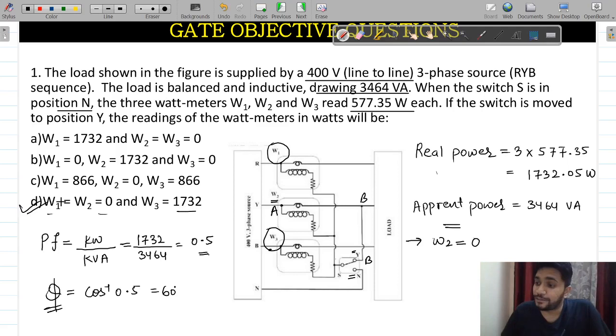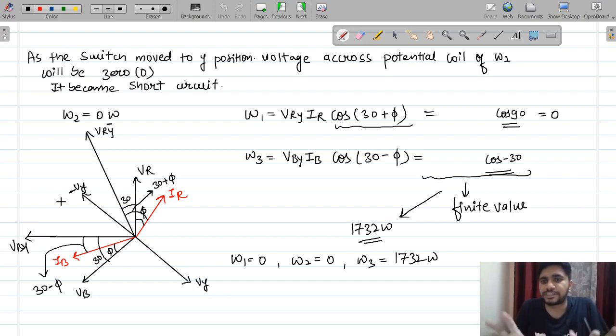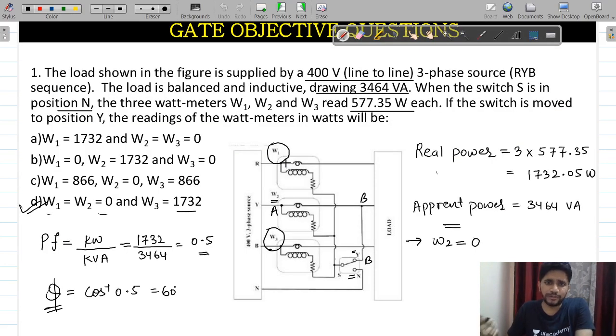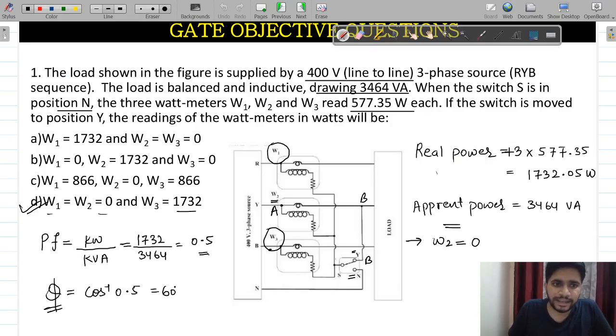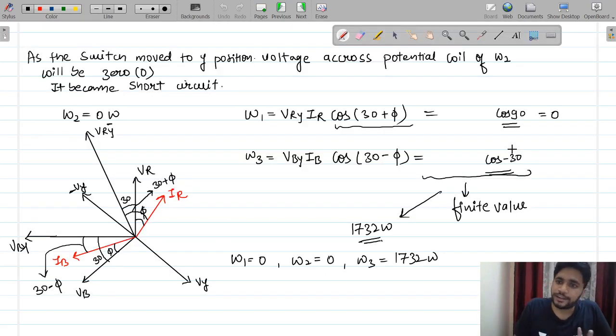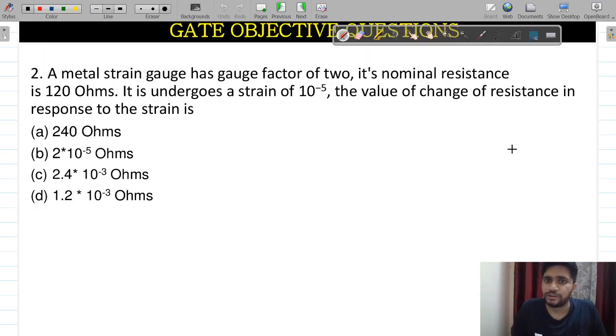I really hope in this first question you have understood a lot more concepts, because these concepts are very important for you. You can just calculate it, there is no need to worry. You can calculate the value of current or anything, but with just cos 90 and cos minus 30 you can find the exact value. With this approximation only you have calculated all the things. I hope you are enjoying the session and liking what I am teaching you. I am moving ahead to my next question, and you are going to love this part also.